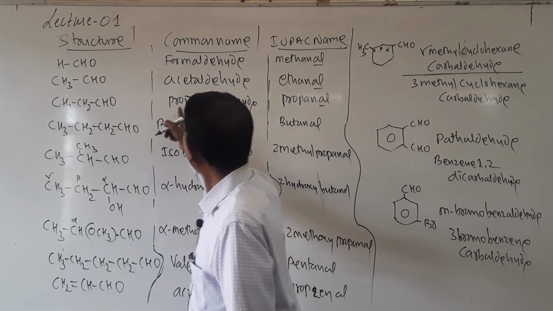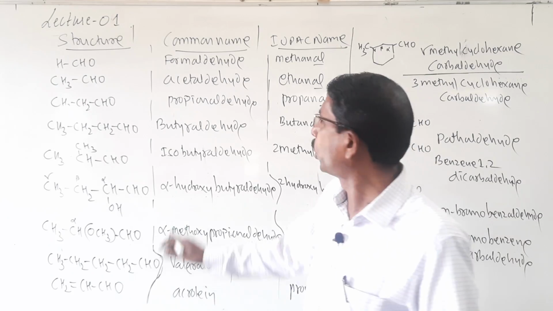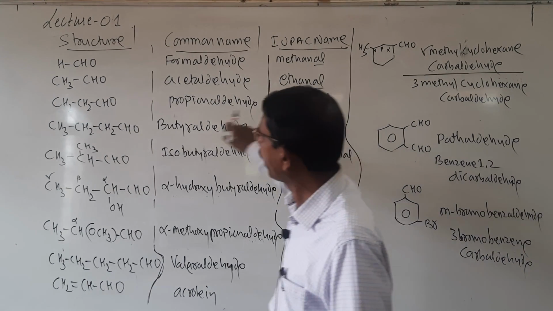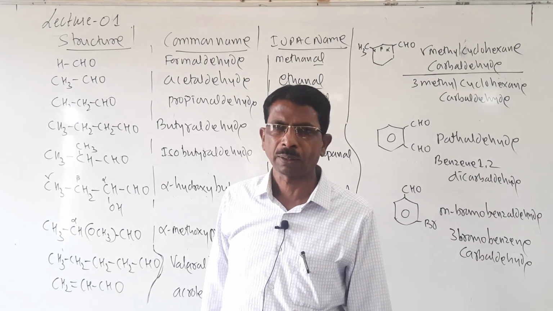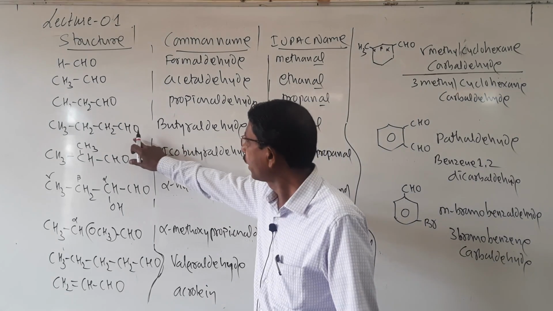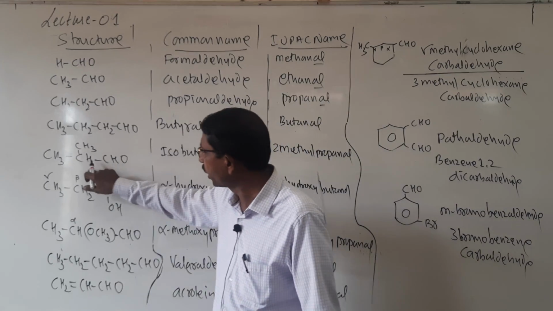And similarly, it is called propionaldehyde, propionic acid, IC acid is removed, aldehyde is added, and here it is called 1, 2, 3, prop, ANE is replaced by AL, propanal. And similarly, it is called butyraldehyde and butanal.